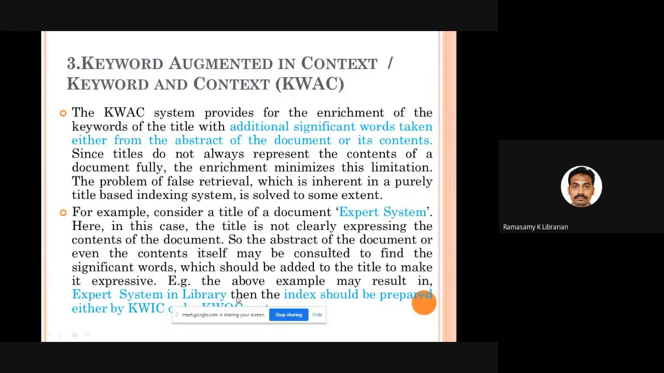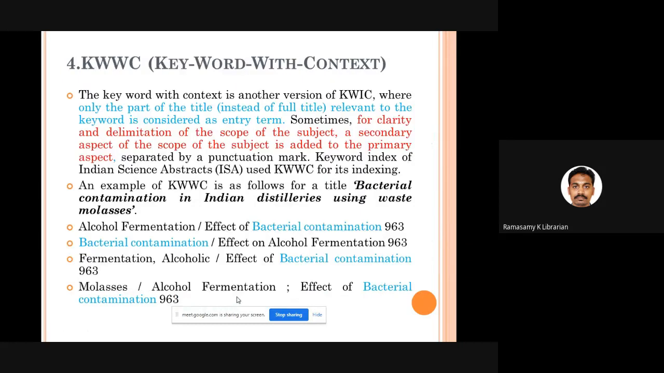You follow any one method and prepare the subject index entries. Only difference is that the keyword is augmented. Augmented means you are adding something by taking something from the text, by abstract, something like that. That's known as KWAC. Then comes keyword with context.